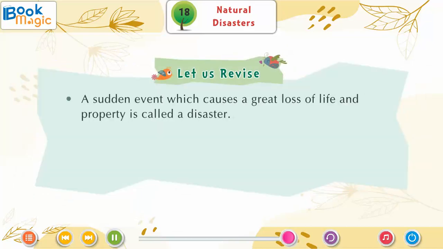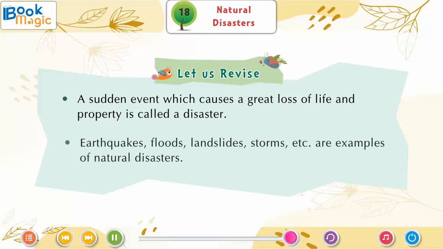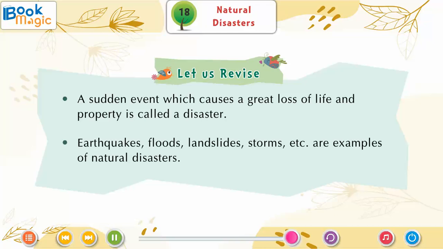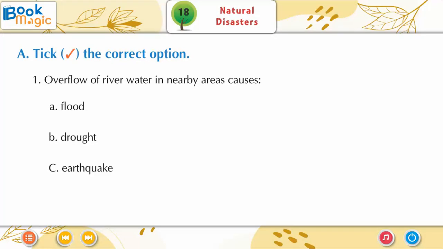Let us revise. A sudden event which causes a great loss of life and property is called a disaster. Earthquakes, floods, landslides, storms, etc. are examples of natural disasters. We can reduce the damage of natural disasters by helping the affected. Tick right the correct option.